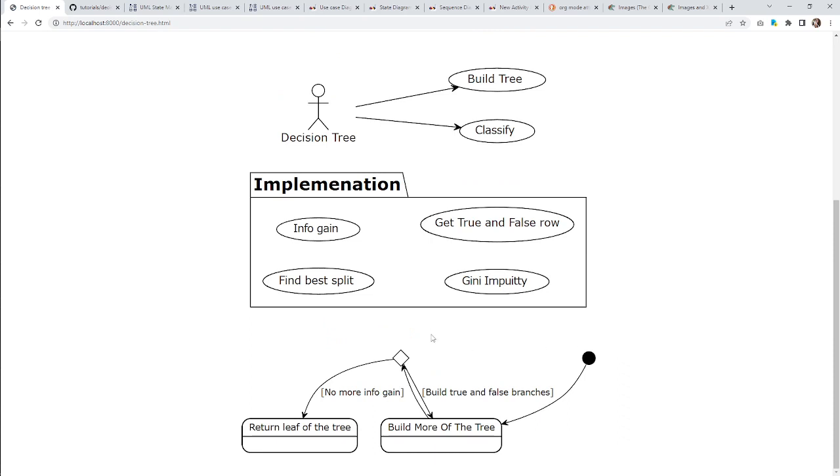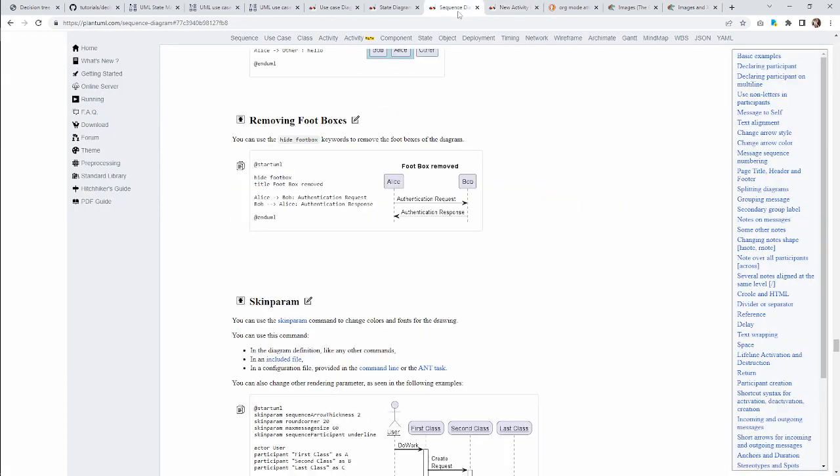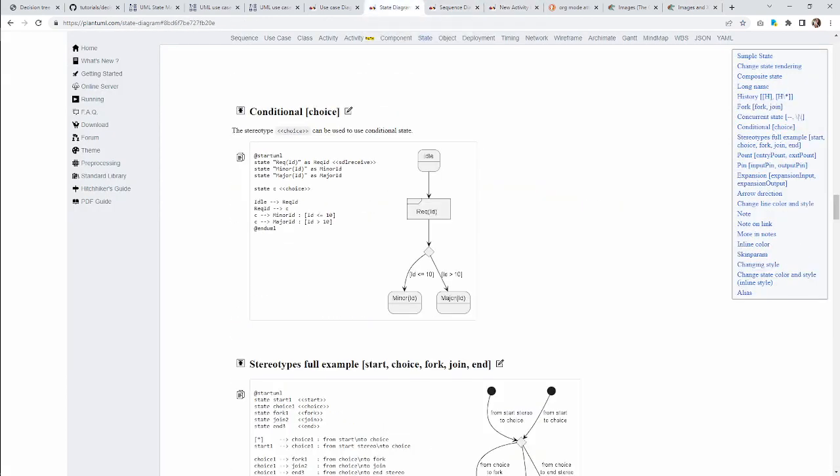All right, this is fine. Whatever. So you start, you build more of the tree, and then you go to this decision, which is basically, is there info gain? Like, can I label that? Let me look up labeling. This would make it a little bit better. Make this thing useful. Note on link, note.